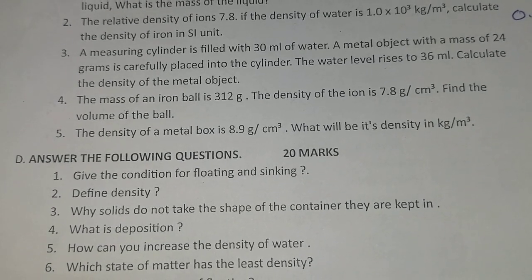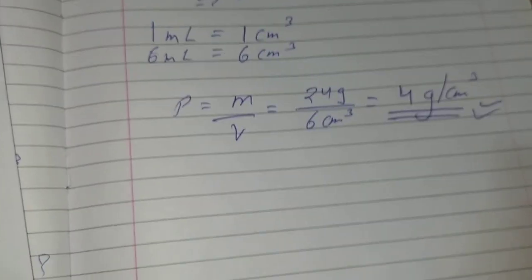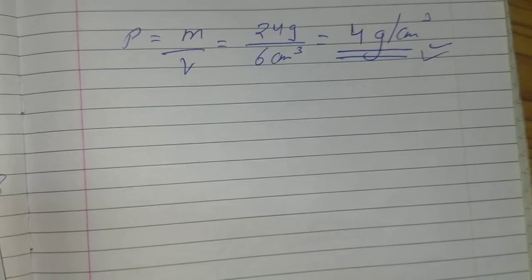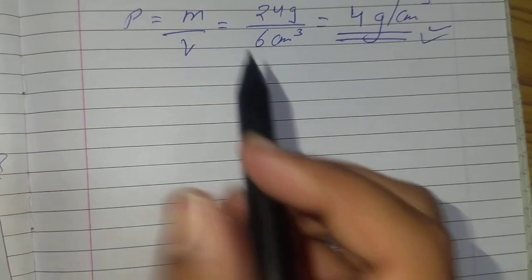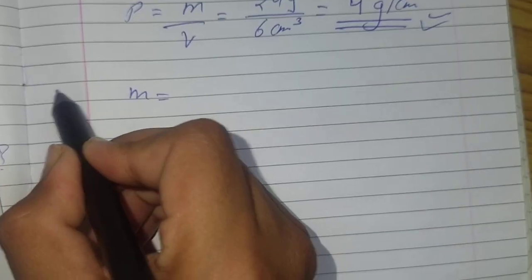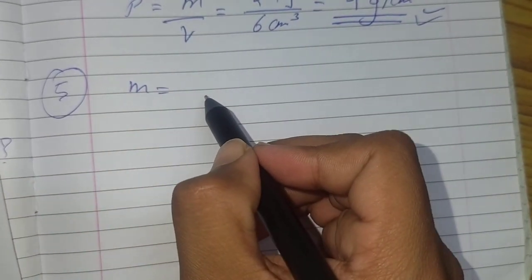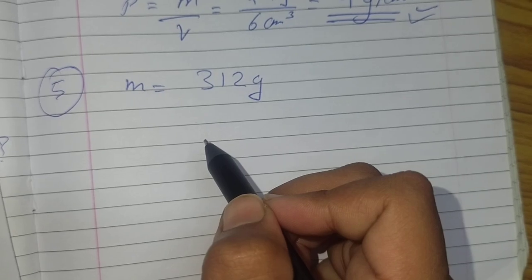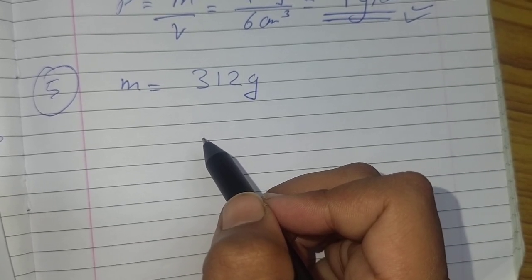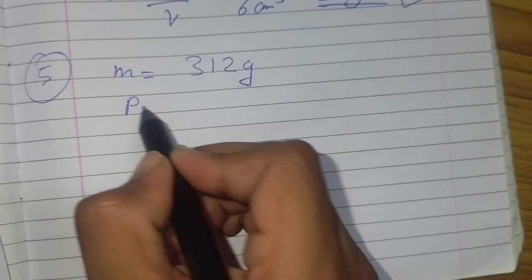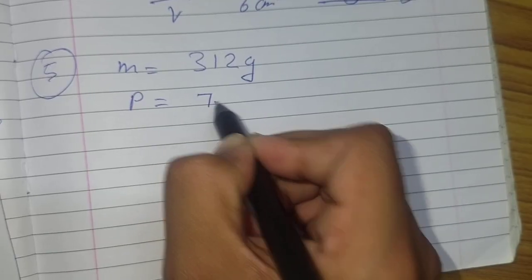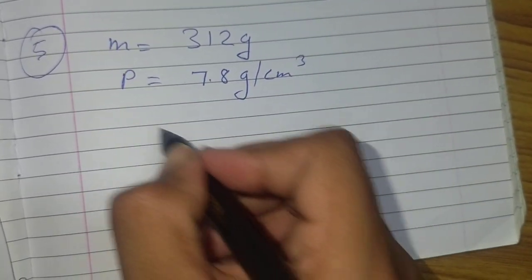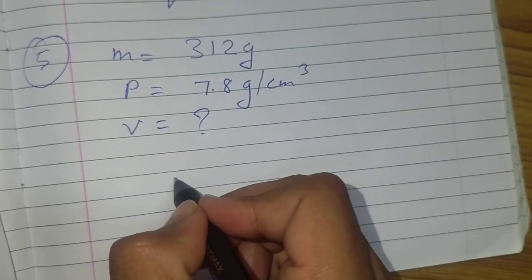The fourth is the mass of the iron ball is 312 grams. Okay, the mass is given, it is 312 grams. Then we have the density. Rho, density, is 7.8 grams per centimeter cube. Now you have to find the volume.